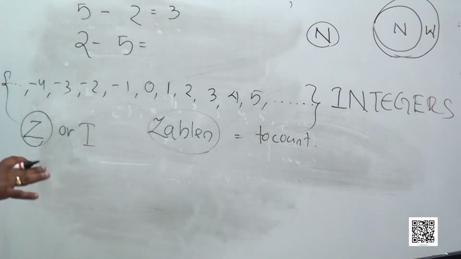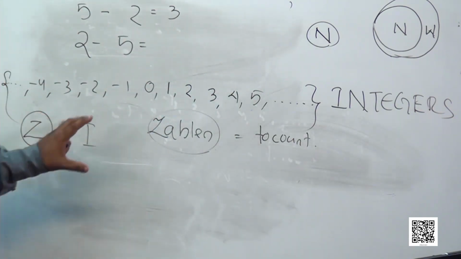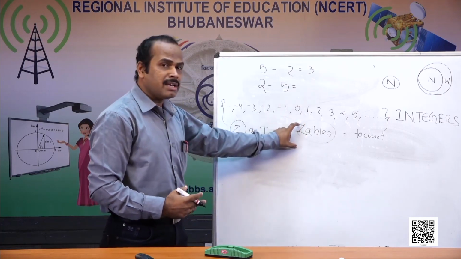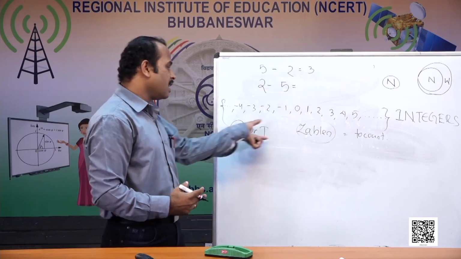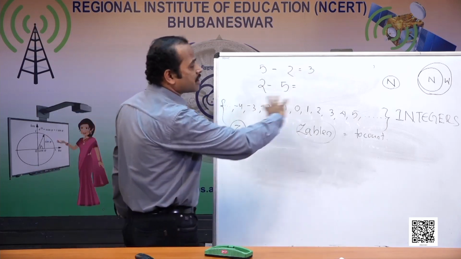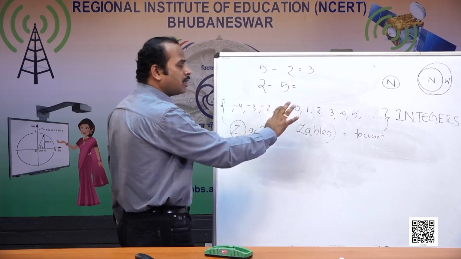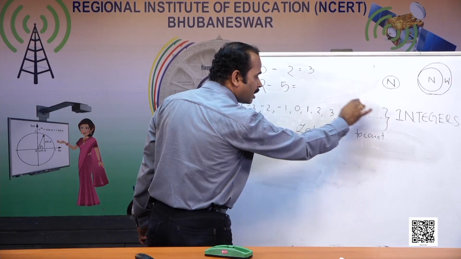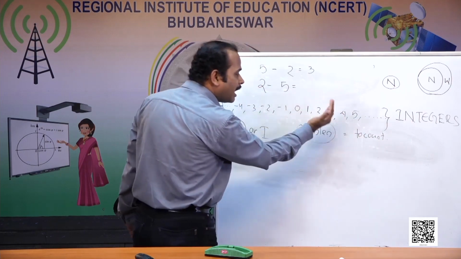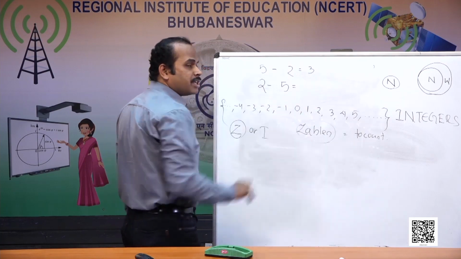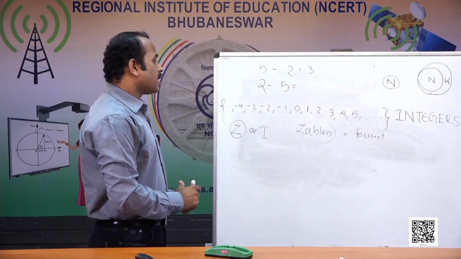Even if we are not taking all numbers for counting purposes, Zahlen is a term used to count. It's a German term, and the Z came from this term Zahlen. Now we came into existence, this set of integers. All the natural numbers are there, 0 is there, that means 0 along with all natural numbers, the whole numbers, and negatives of natural numbers are also there, which help us to detect the set of integers.